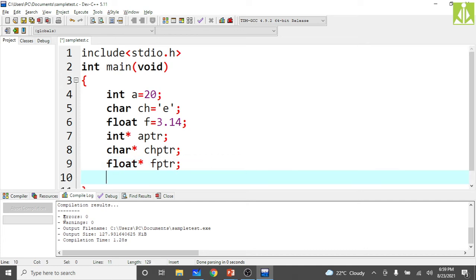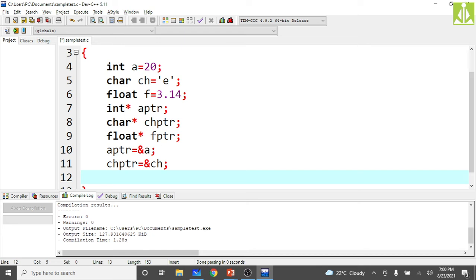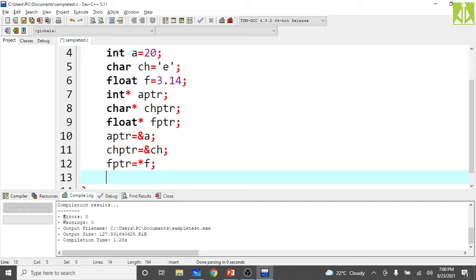So now after this, what can we do? We can store the addresses into these pointers. aptr can hold the address of a only, because aptr is of type integer pointer and it can hold the address of an integer variable, so &a. Can we store &ch over there? Not possible. In the same way, chptr, a character pointer, can hold the address of a character variable, and fptr, a float pointer, can hold the address of float variable f. So like this, we stored the values and we stored the addresses.